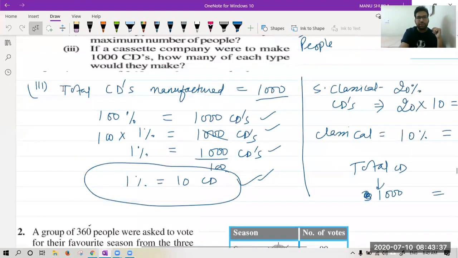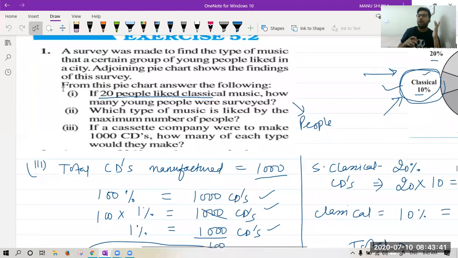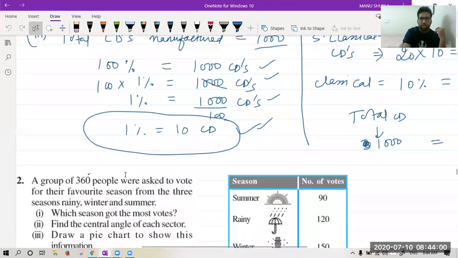Okay, yesterday we did question 1 on cassettes, where we learned how to make a pie chart of given data. Whenever we want to make a pie chart, we need to understand what we can relate between the question and the pie chart. If it is degree, you have to relate total with the total degree. If it is percentage, you have to relate that also. So let's understand question number 2 today.